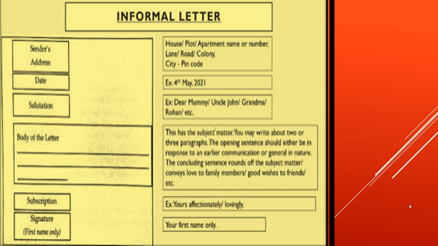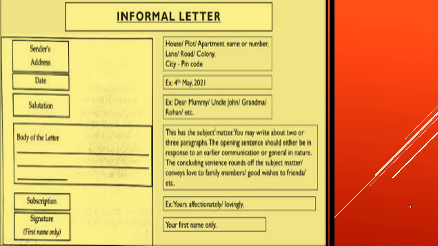So you have to start with your house number, whether you have a house number or not. You have to mention your house number. Give me any number, but start with a house number. Then write the name of the apartment or number, coming to the lane, road, or colony, and then the city with the pin code. Again, children, pin code is very important. Now, this address should come within these three lines, not more than this.